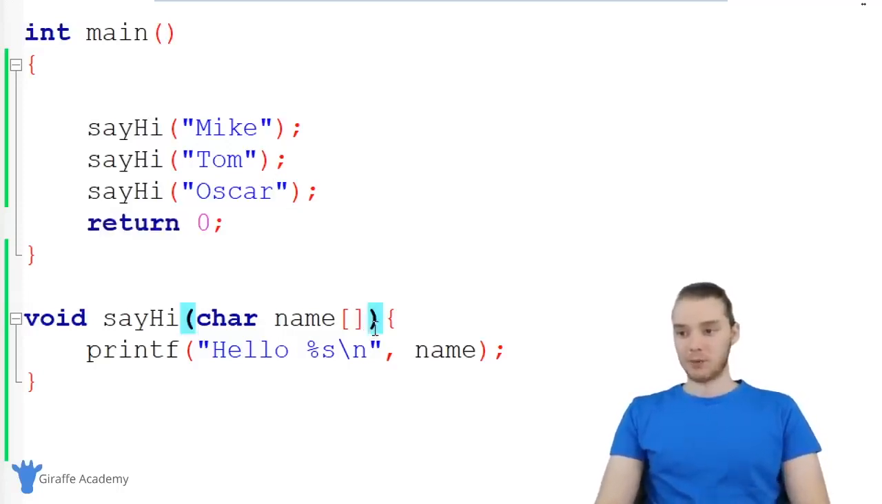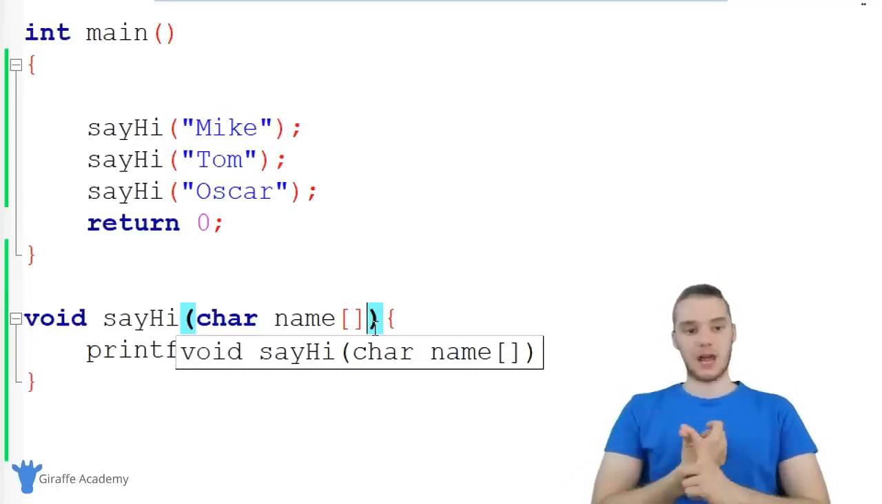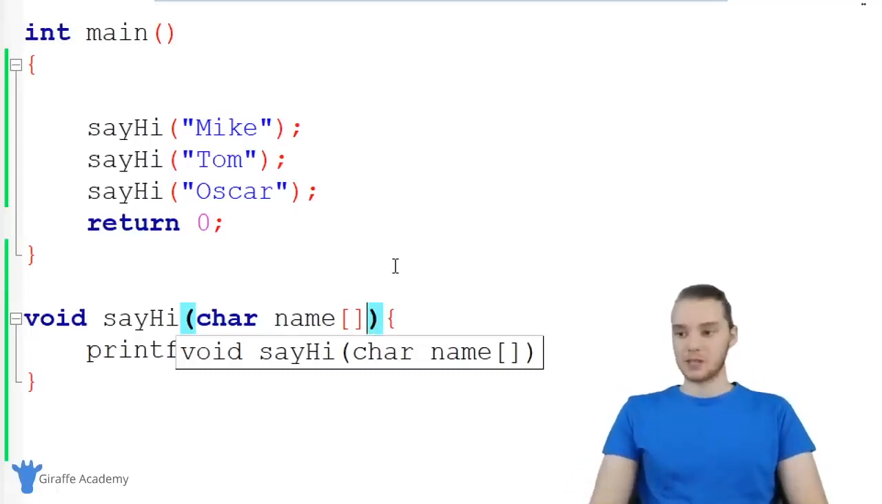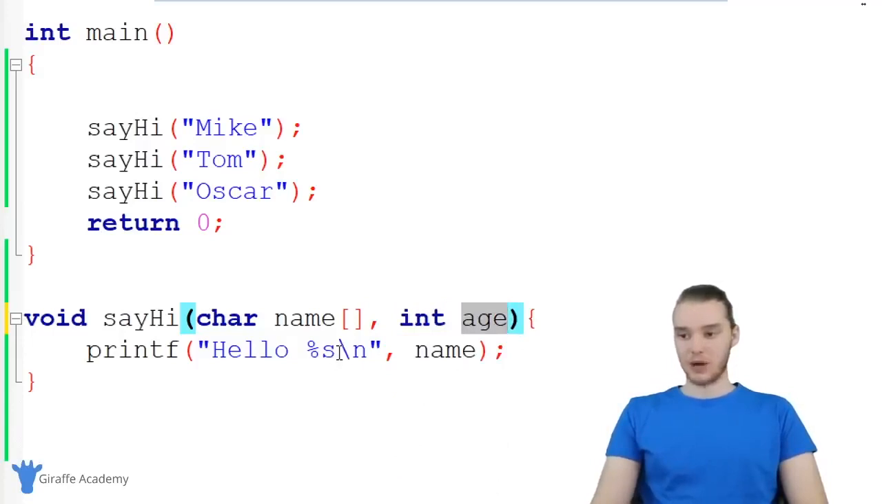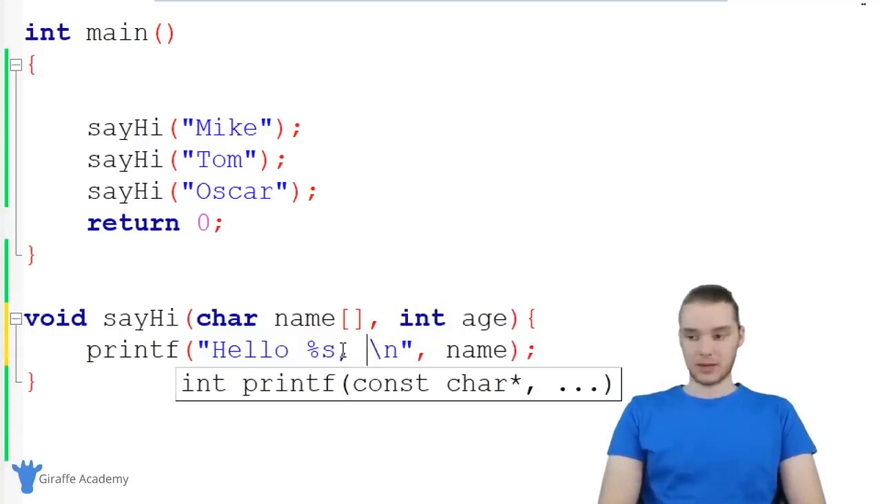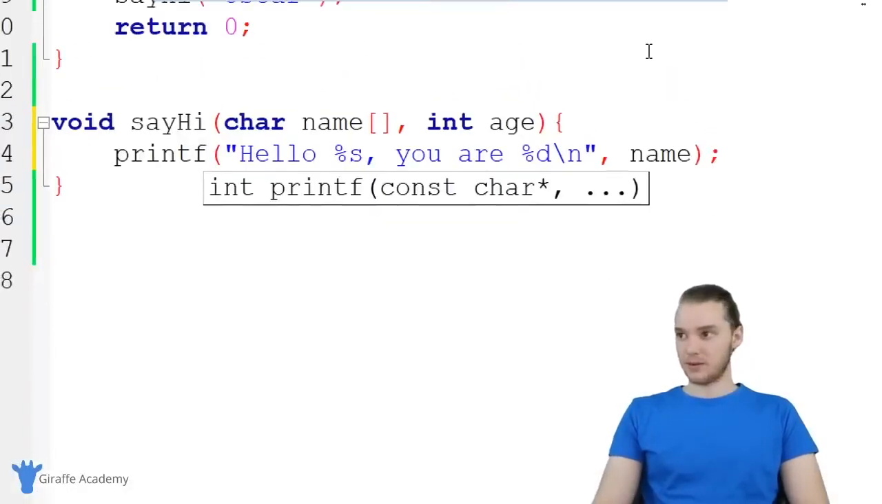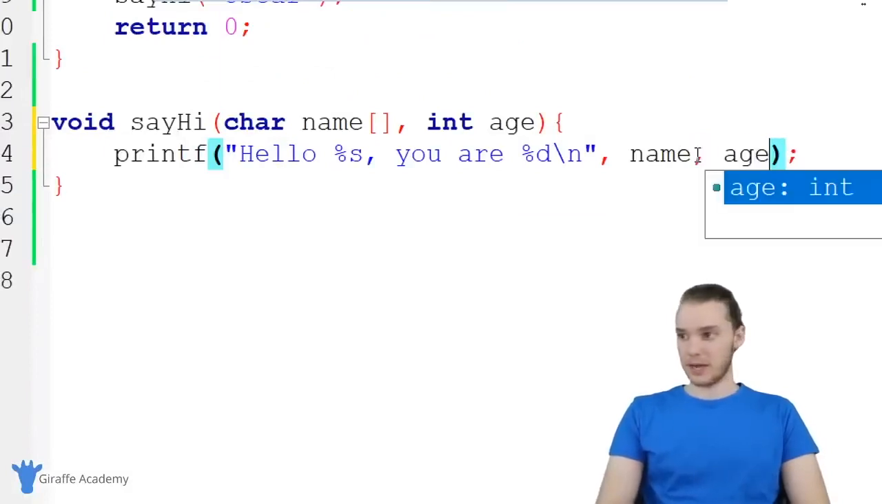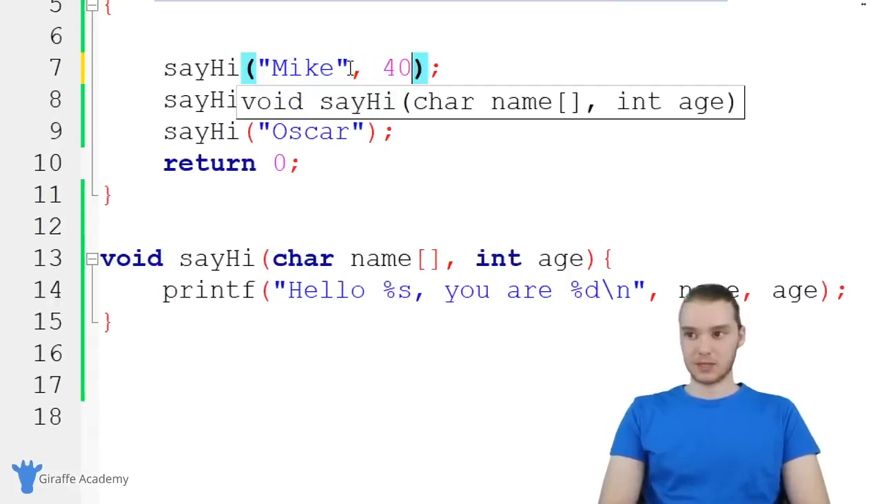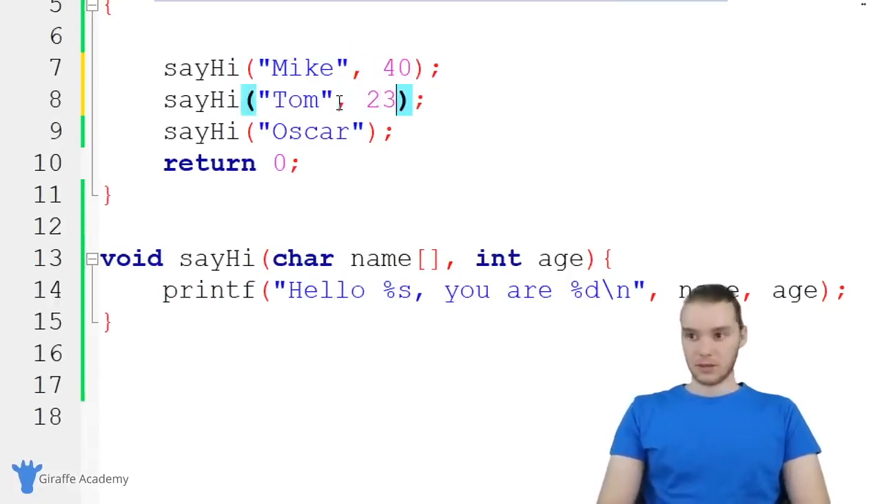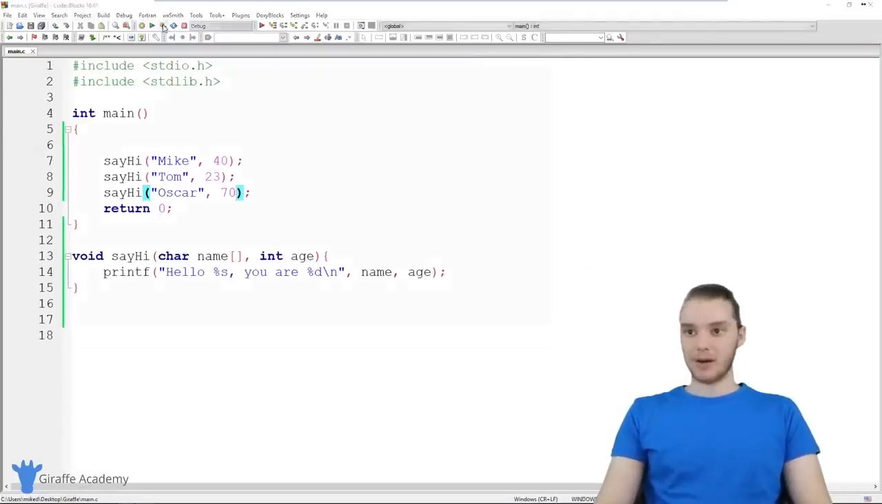You can also specify multiple parameters. So let's say in addition to accepting the name as a parameter, we also accepted their age. So I could say char name, and then down here I can specify int age. Now we're saying that this is going to take an age as well. So I could say hello, then you are, and we'll say the age. Now when I call this function, I also have to give it an age. So we could say 40, 23, and 70. And now this is going to print out all of that information for us.